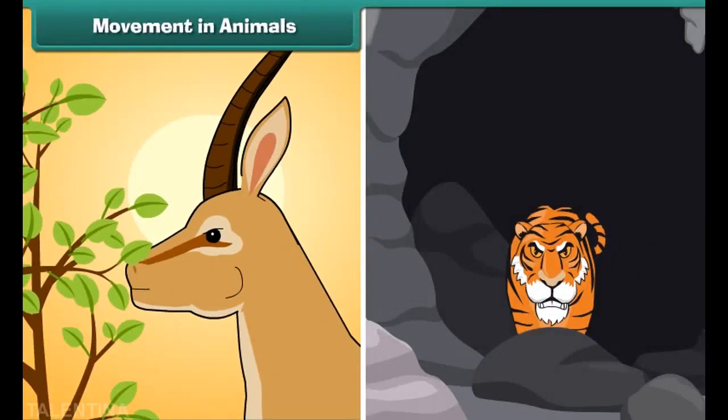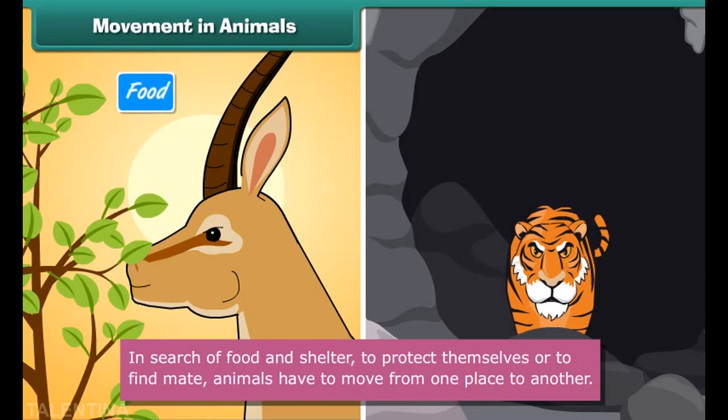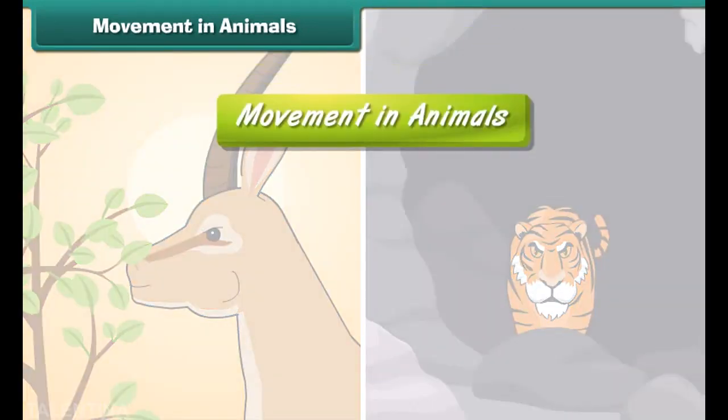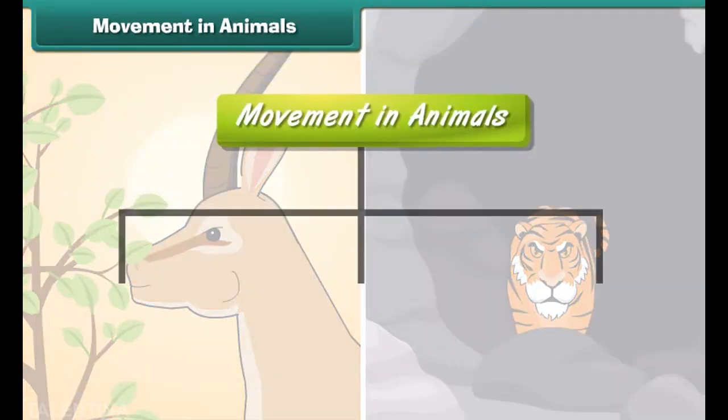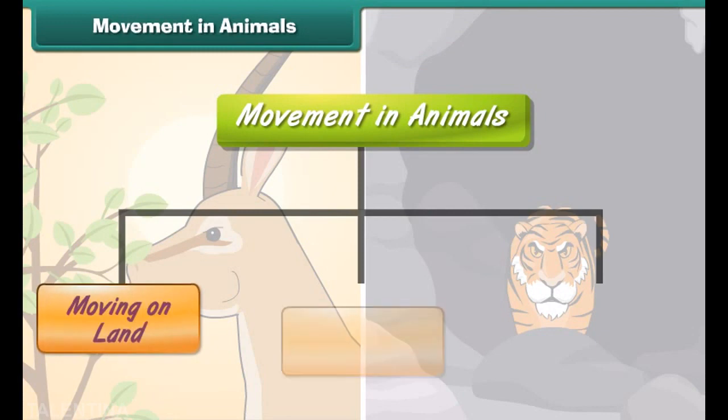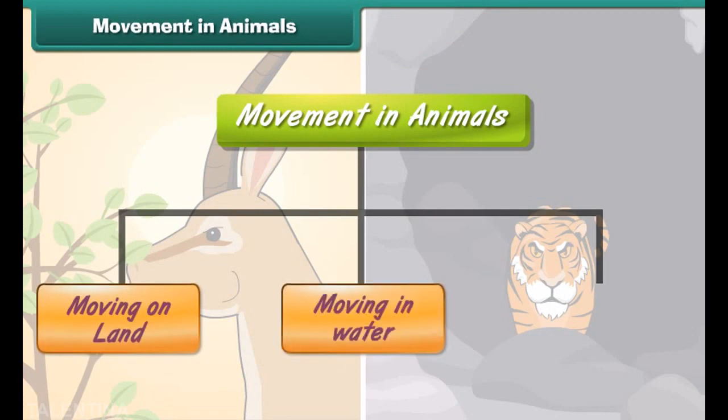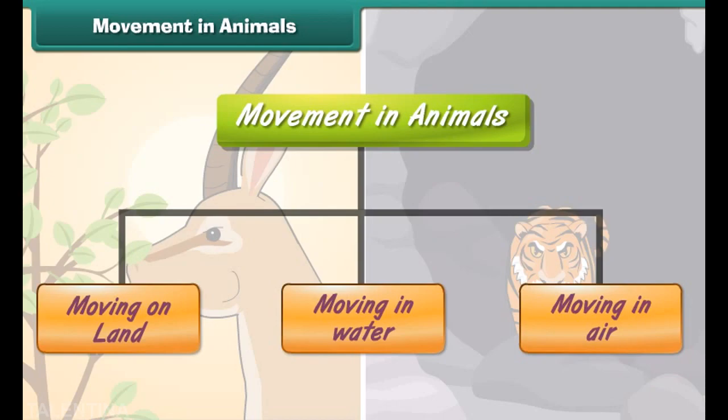Movement in animals. In search of food and shelter, to protect themselves or to find a mate, animals have to move from one place to another. There are three different types of movement: moving on land, moving in water, moving in air.